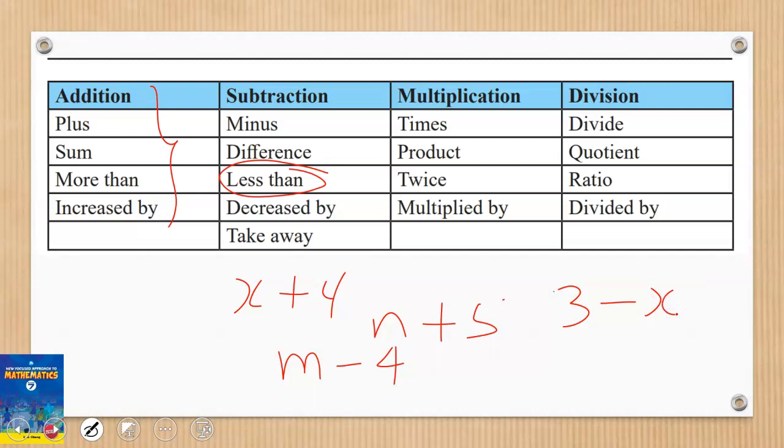Then we have multiplication. The words that we can easily use for multiplication are times, product, twice, multiply by, etc. So if I say 2 times a number, maybe the number is n, 2 times a number, or the product of 4 and 5, or twice a number, then it goes that way.